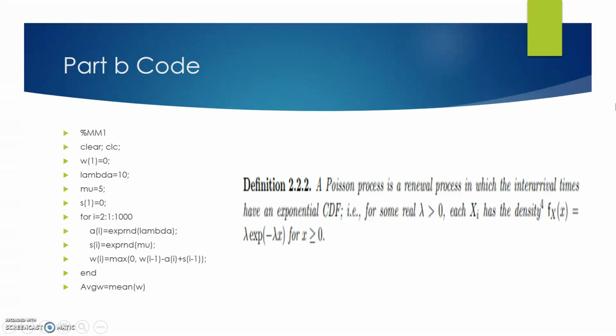But this is the same thing as the previous slide. You're starting with a clear slot. You're given the first waiting time, the first service time, a given lambda, a given mu, and then for the second customer through the nth customer here, that's going to be the 1000th customer, we're randomly generating an arrival time, a service time, and then at the end averaging those wait times.